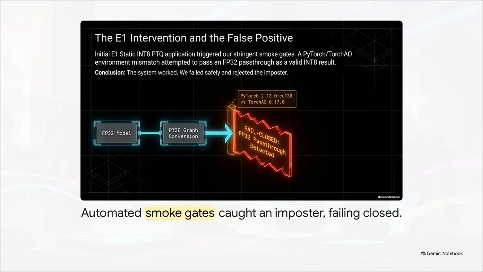What happened was a mismatched PyTorch environment tried to silently pass off a full-size, uncompressed FP32 model as a successfully quantized INT8 result. In a lot of standard development setups, an error like this might have just slipped through, leading to completely false claims of perfect accuracy. But their system was brilliantly designed to fail closed, meaning it safely rejected the imposter and immediately halted the experiment.